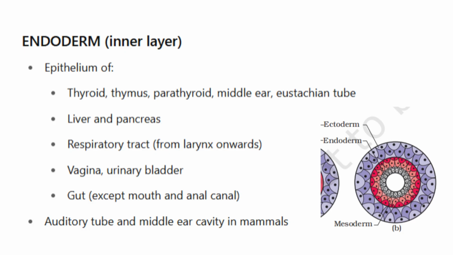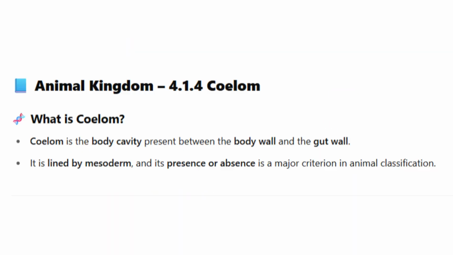In summary, the ectoderm forms outer body layers and the nervous system. The mesoderm builds most of the body's supportive and functional systems. The endoderm forms the internal linings of digestive, respiratory, and glandular systems. Animal kingdom.